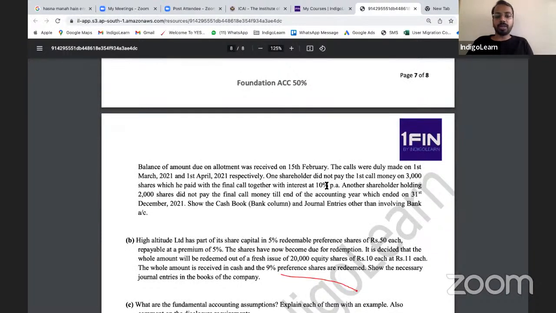When this shareholder did not pay the first call money on 3,000 shares, he paid it along with the final call, along with 10% interest. So you will have to charge interest on these 3,000 shares for 1 month.